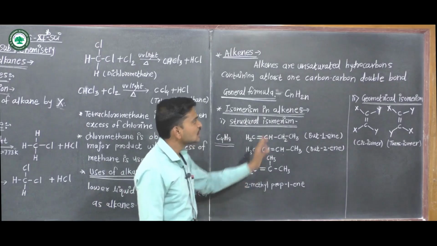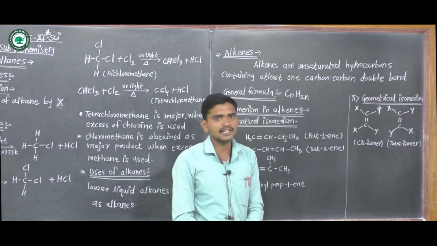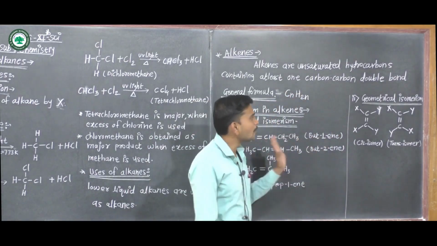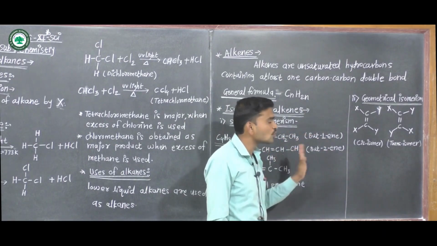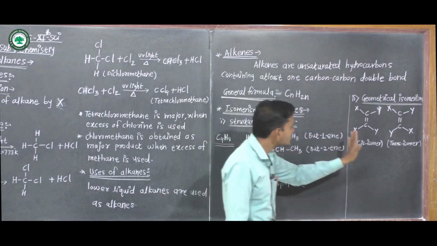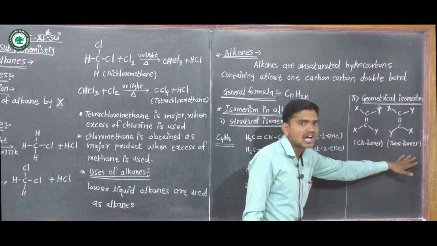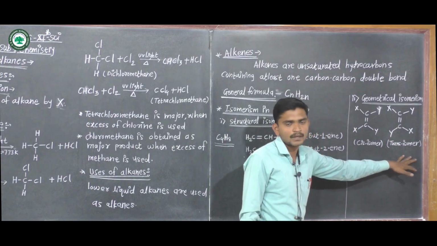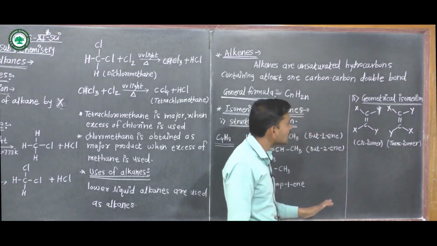The next type is geometrical isomerism. Geometrical isomerism also has two types, that is cis isomer and trans isomer. What is meant by cis isomer?